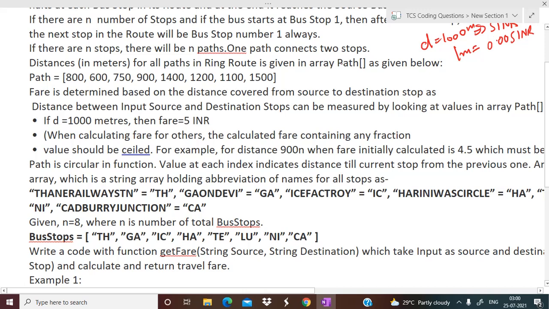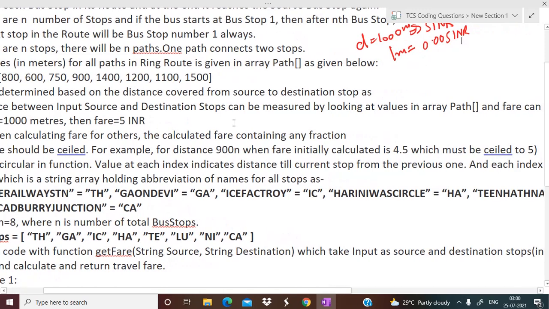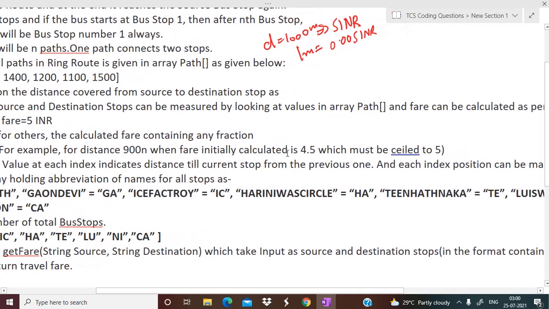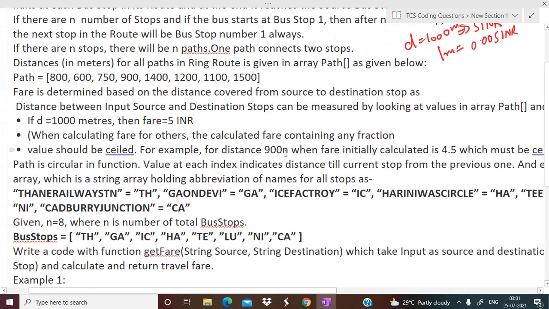So basically, you have to ceil the value. For example, for a distance of 900 meters, the fare initially calculated is 4.5. So what is the nearest integer to this 4.5? That is 5. You have to ceil. See, basically there are two ways to do the round-up. Either you can follow floor or ceil, but as they are asking you to use the ceil, it means you have to choose the next integer ahead of this particular float value, right?